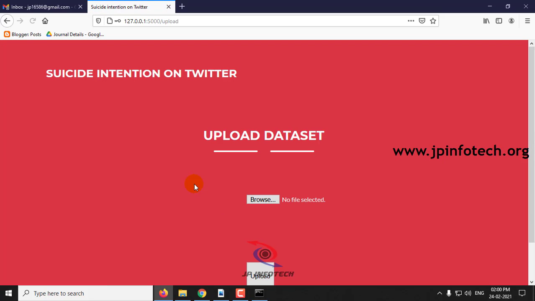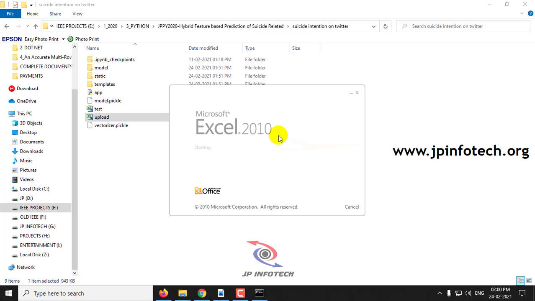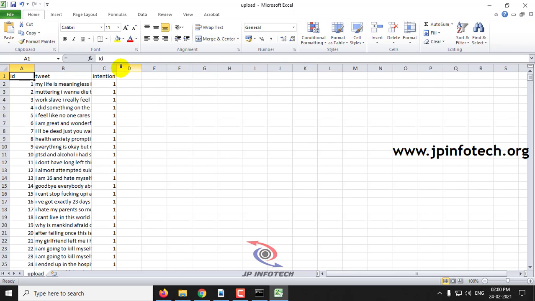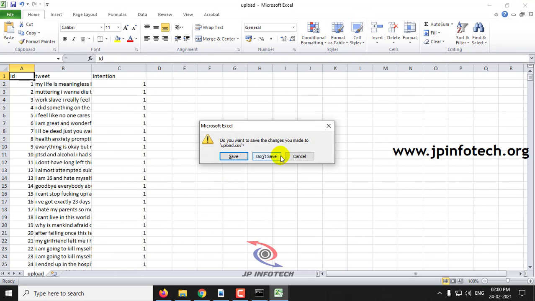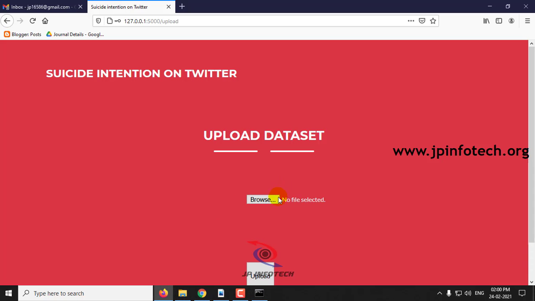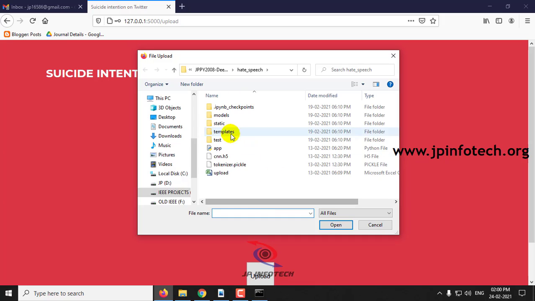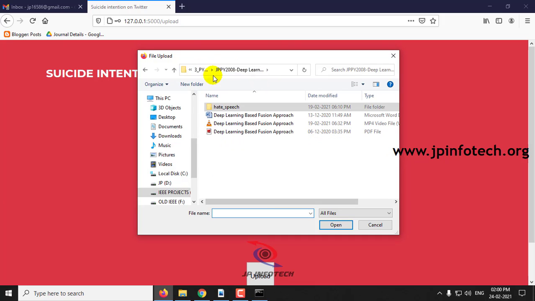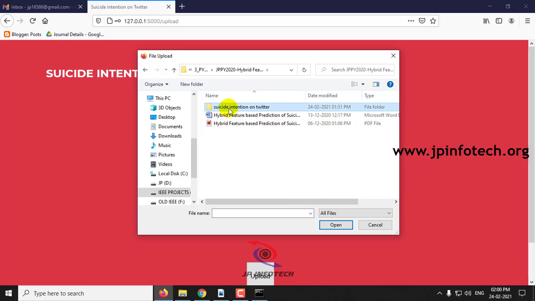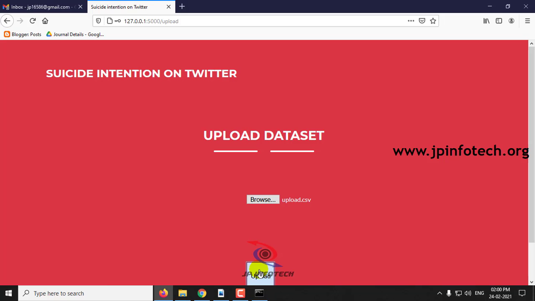Click next. Here you can upload the dataset. Before uploading the dataset, I'll show you the dataset. This is the dataset, which has the ID, the tweet posted, and the intention of it. I will upload this dataset right now, and click upload.